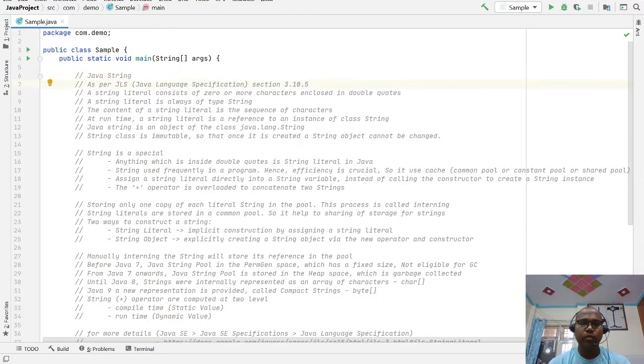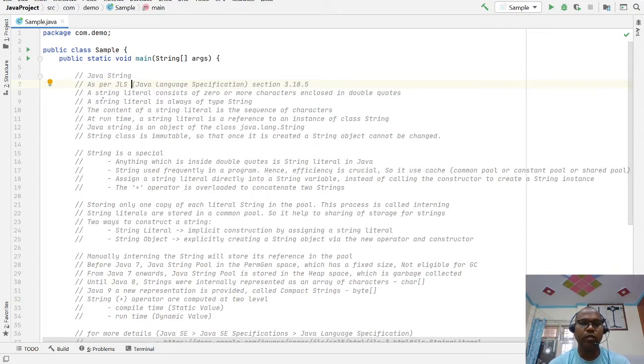Here I am going to talk about the Java string. There are some concepts behind that. What is the Java string? What is the syntax? How are we going to use it? I will discuss with some examples.